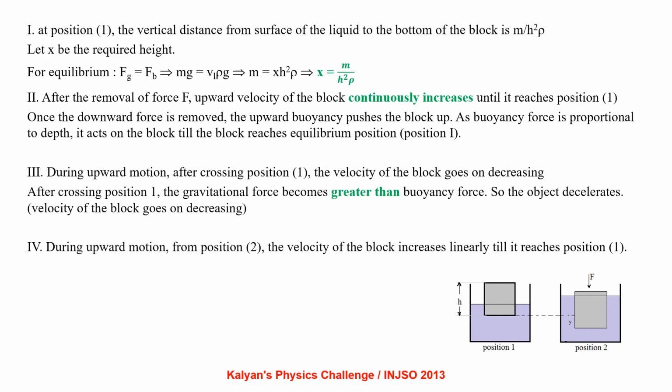Which of the following statements are correct? First statement, at position 1, the vertical distance from the surface of the liquid to the bottom of the block is m by h square rho. Let x be the required height. Applying equilibrium condition, gravitational force equal to buoyancy force. mg equal to V liquid into rho liquid into g, which gives us x equal to m by h square rho. So it is correct.